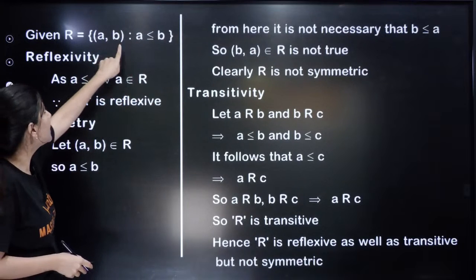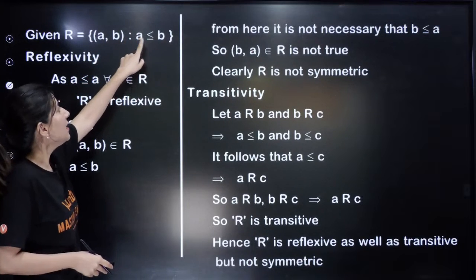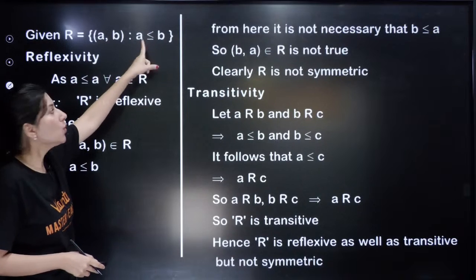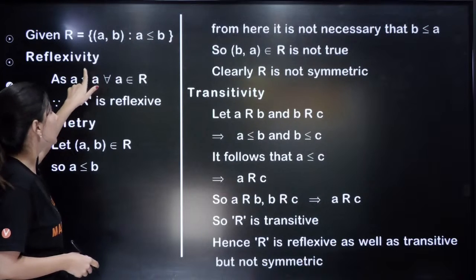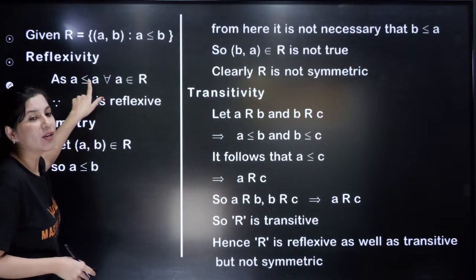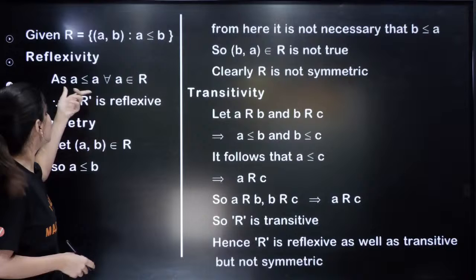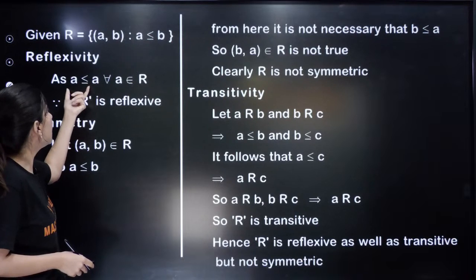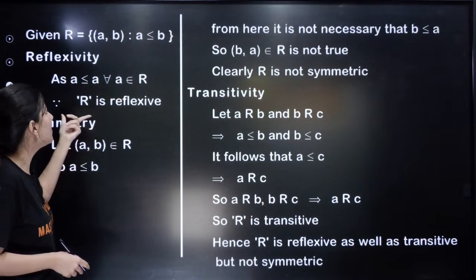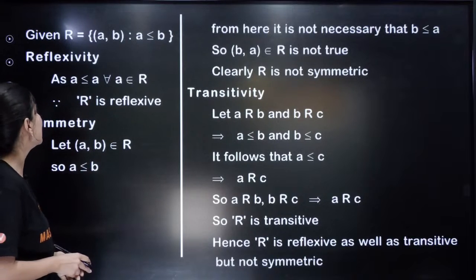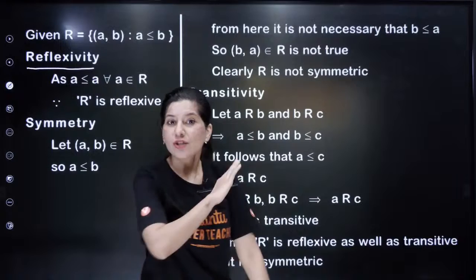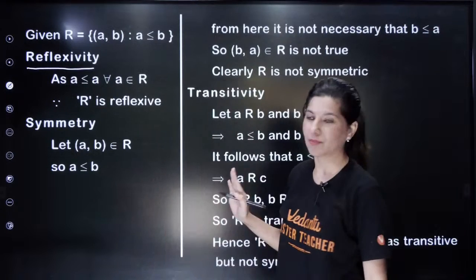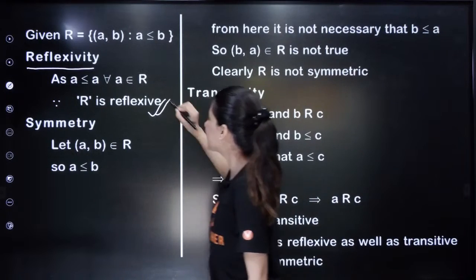So we need to show that this condition is true when both a and b are equal. So a less than or equal to a, is this statement true? Absolutely, a less than or equal to a is a true statement. That means R is reflexive, clearly. For reflexive, we know that (a, a) should sit inside my relation, and this shows that yes, it is happening.